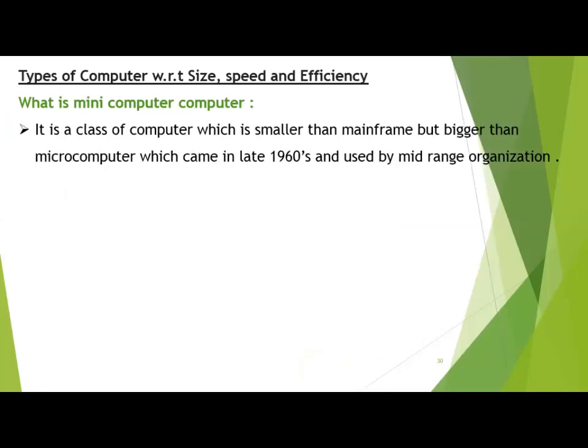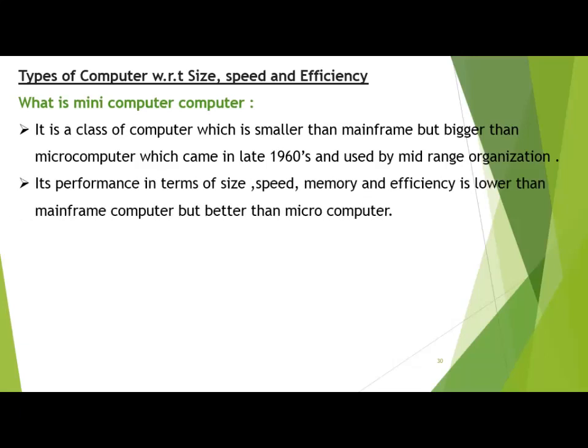It is a class of computer which is smaller than a mainframe but bigger than a microcomputer, which came in the late 1960s and is used by mid-range organizations. It is used by small or mid-range organizations because it is less expensive than a mainframe but more expensive than a microcomputer. Its size is greater than a microcomputer but lesser than a mainframe. It handles hundreds of users.